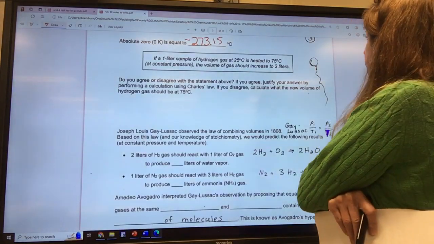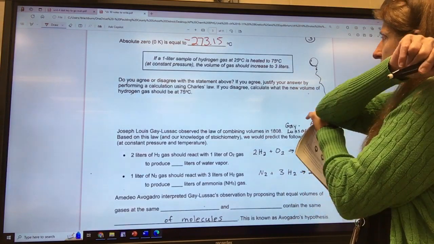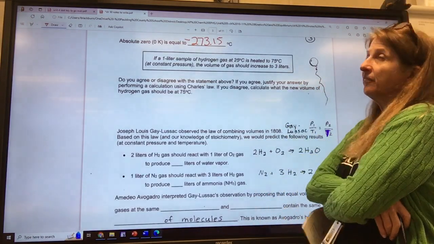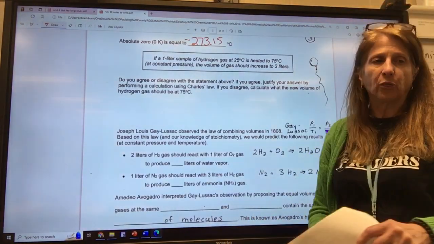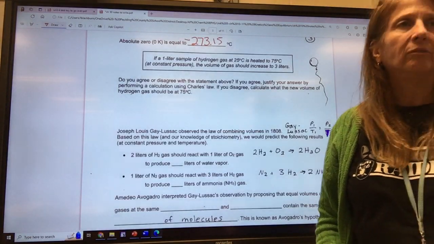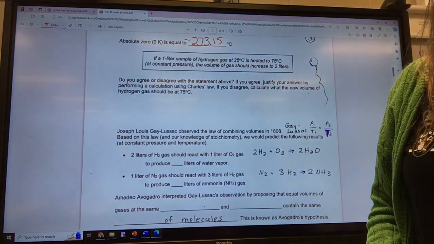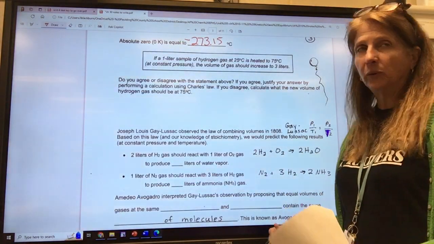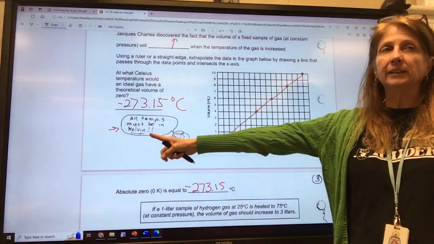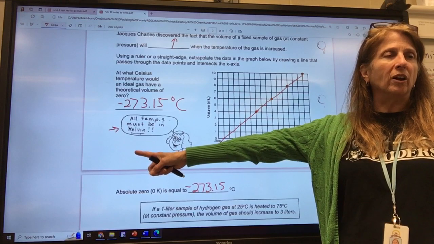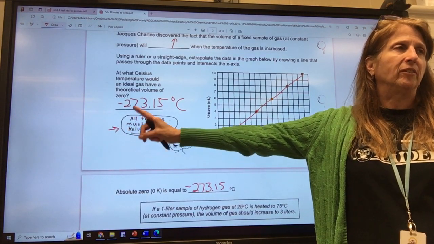Let's think about it. If a 1 liter sample of hydrogen gas at 25 degrees Celsius is heated to 75 degrees Celsius at constant pressure, the volume of the gas should increase to 3 liters. True or false? False. She just said false. Why? What does it have to be in? Kelvin. So don't fall into that trap. All problems in this unit for gas laws have to be in Kelvin.